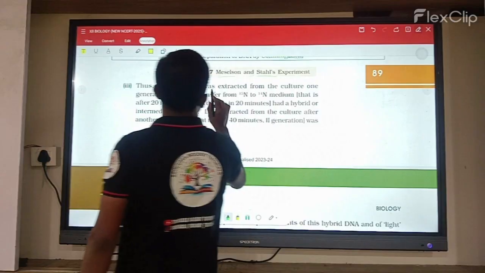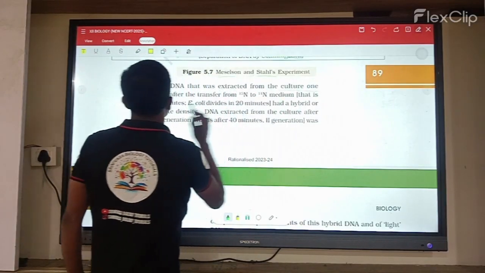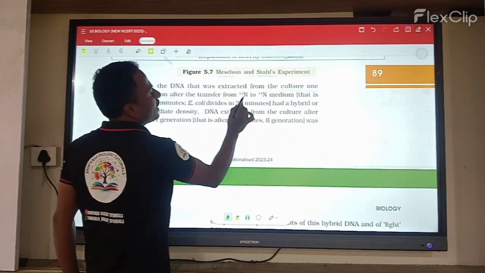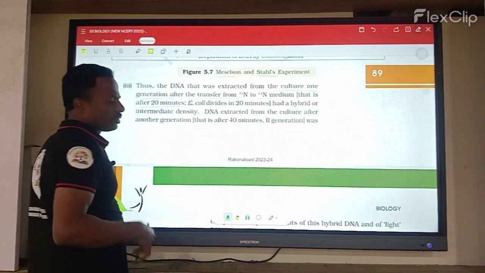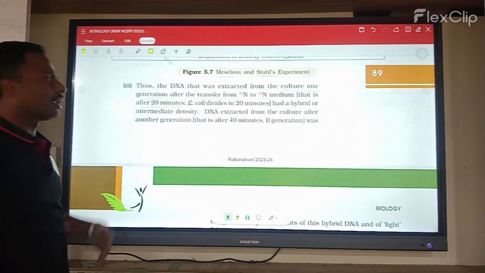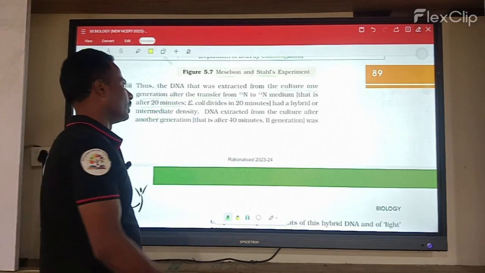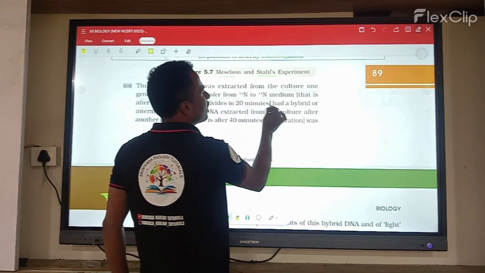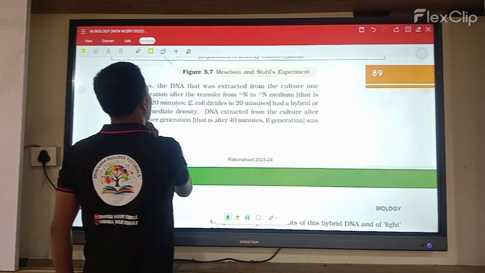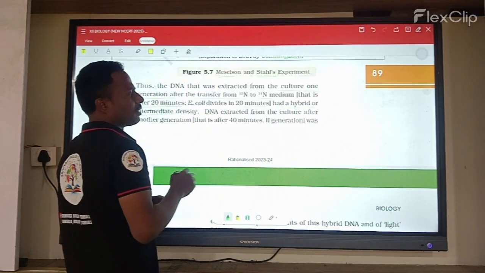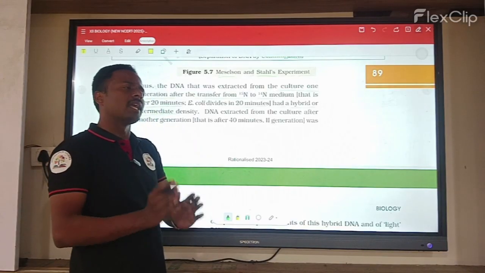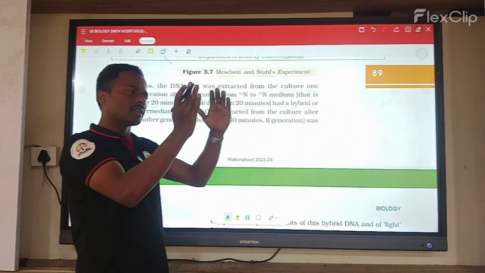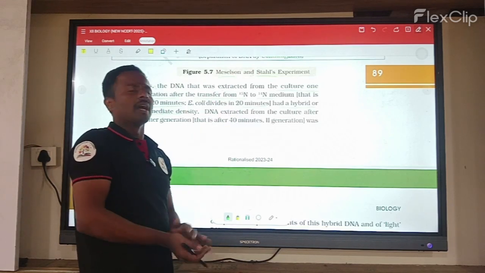See, this DNA was extracted from the culture one generation after, then transferred from N15 to an N14 medium, every 20 minutes. So this total process takes place in every 20 minutes. Escherichia coli divides every 20 minutes, and in a hybrid or intermediate density, every 20 minutes the heavy DNA is converted to hybrid DNA and then to light DNAs.